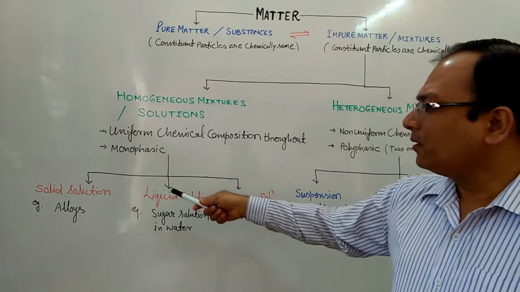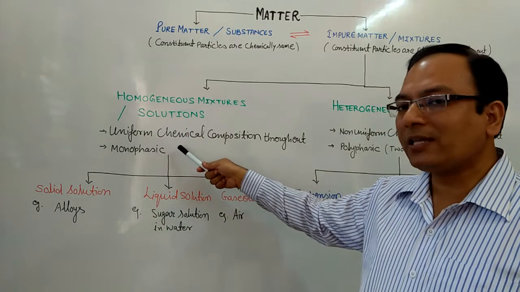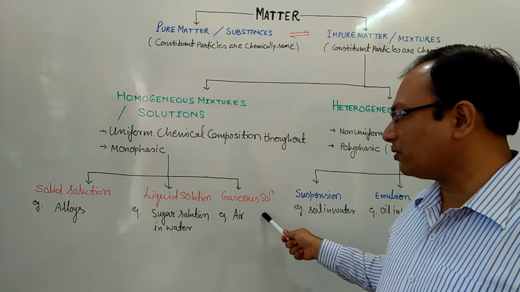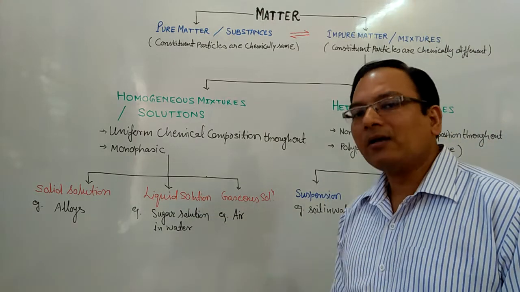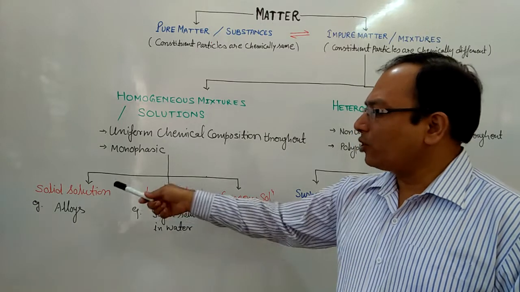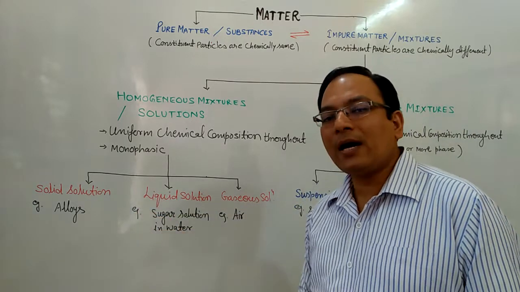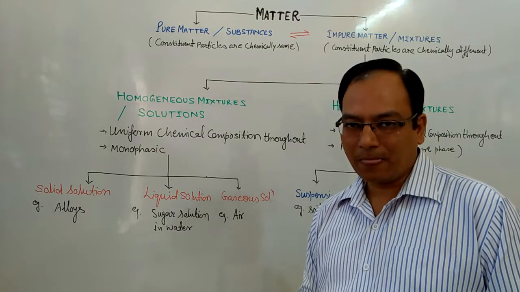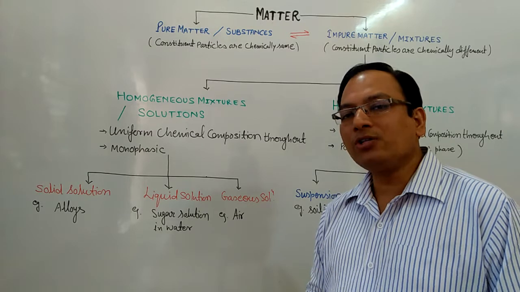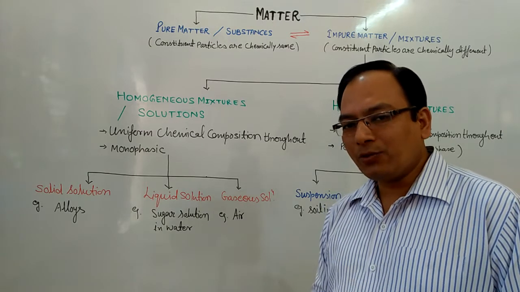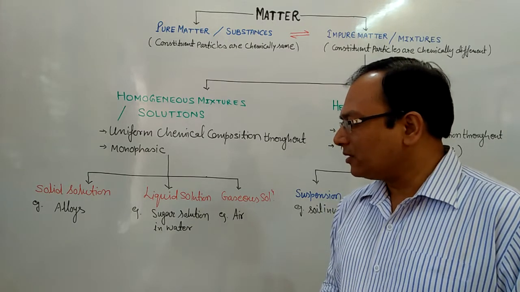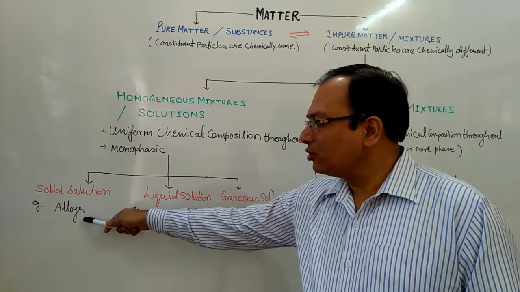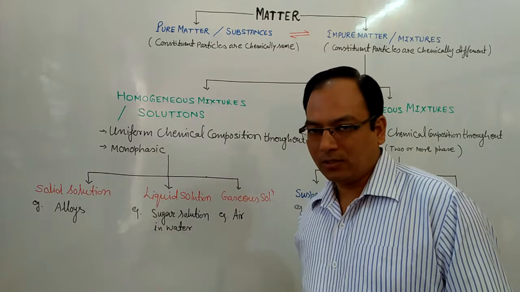Homogeneous mixtures, on the basis of their state, are classified into solid solutions, liquid solutions or gaseous solutions. Homogeneous mixtures are called solutions. Solid solutions, for example, alloys. Alloys are mixtures of different metals and non-metals. For example, brass, bronze, and the ornamental gold we are using are all alloys. They are uniform mixtures, but they are in solid condition, so they are known as solid solutions.